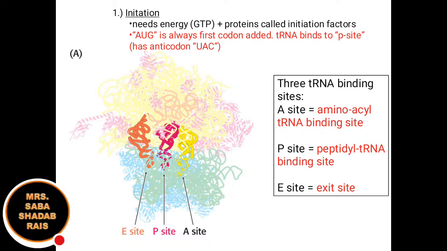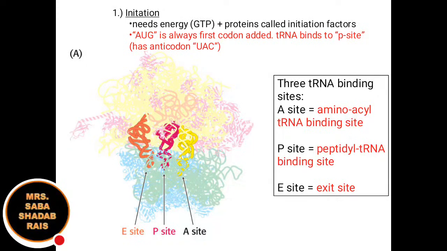Now why does the first AUG codon attach to the P site, not the A site? I told you that the aminoacyl tRNA binding site is the A site, but why is it not binding to that site? Because the P site is the peptidyl tRNA binding site, and the first codon is going to be the first amino acid, right? The first amino acid is AUG, so that is present at the P site.